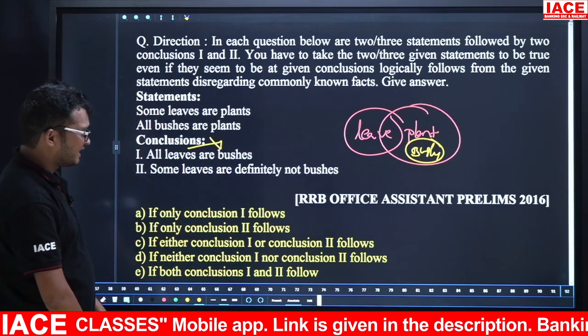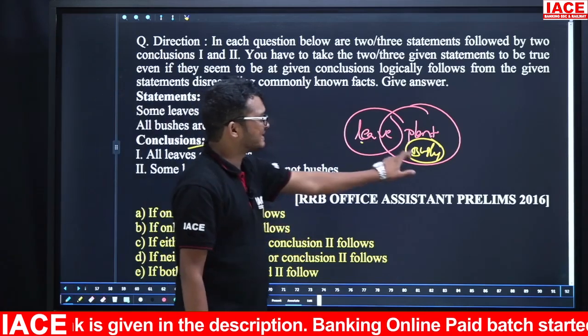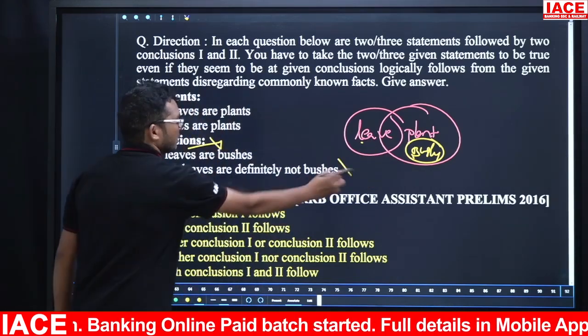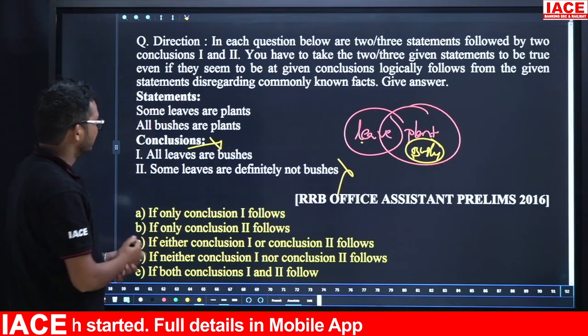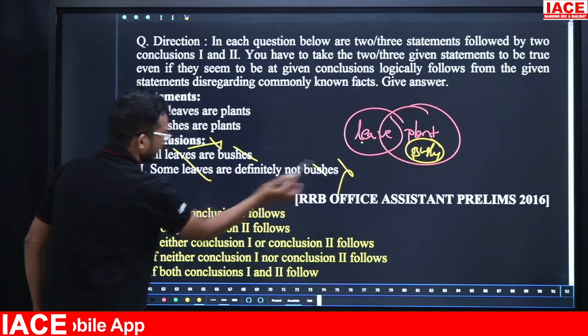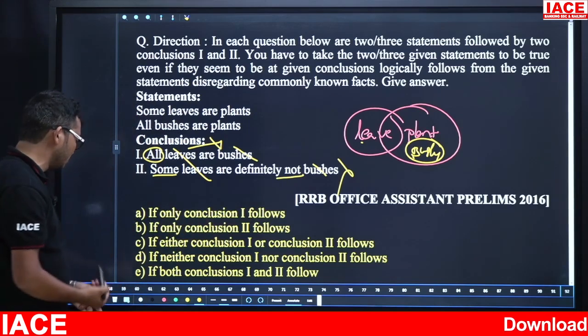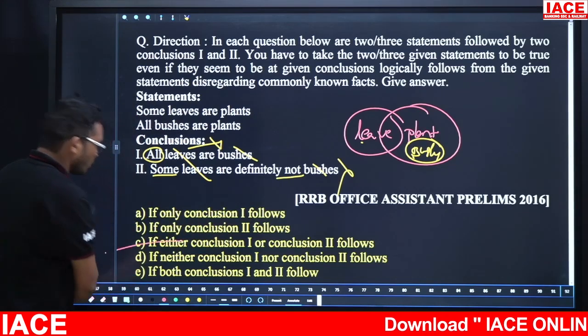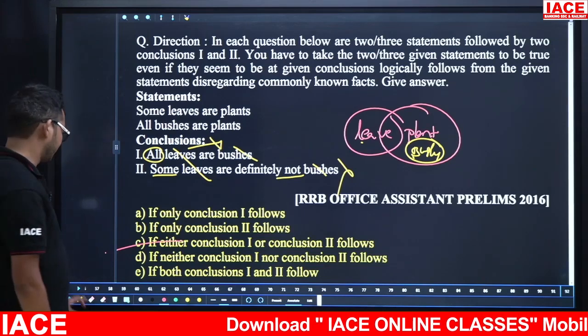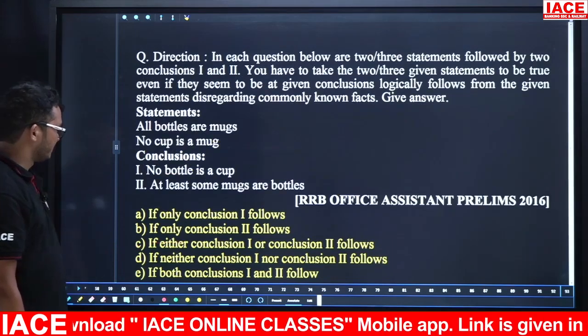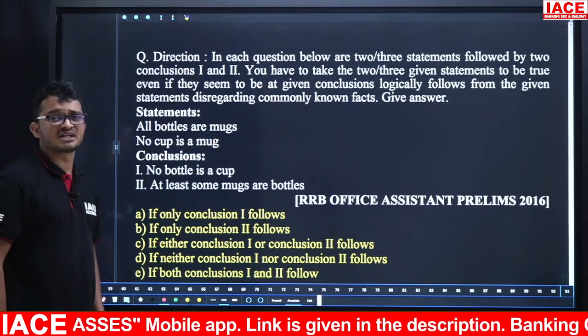Next one: Some leaves are definitely not buses. Leaf and bus relation, we can't say. This one is also wrong. Both are wrong. The subject and predicates are the same. All is positive, some not is negative. So one is positive, the other one is negative. So the answer is either or, option C. Take the next question. Your time starts now.